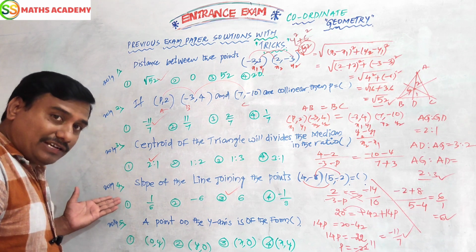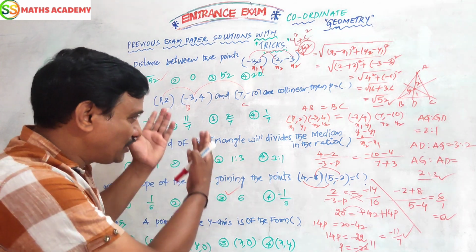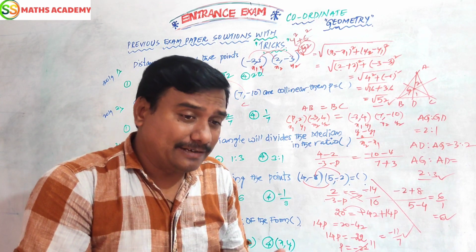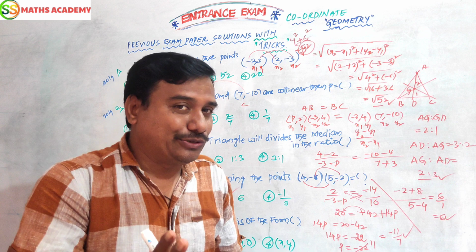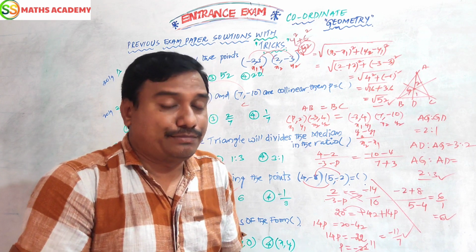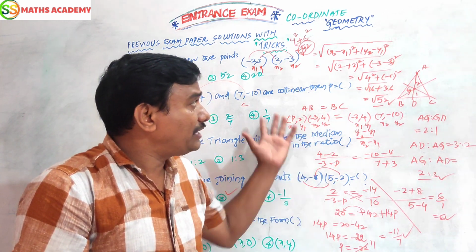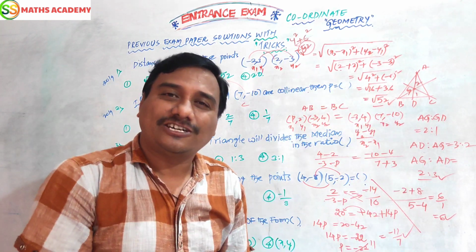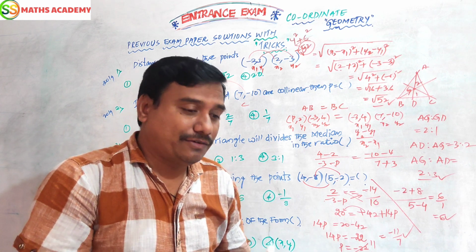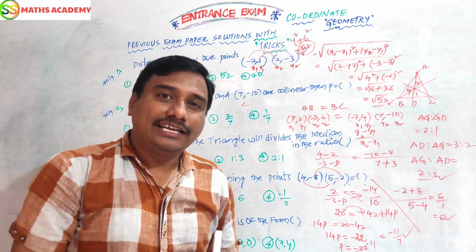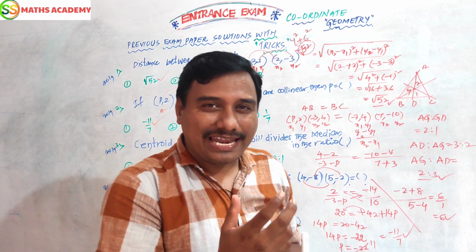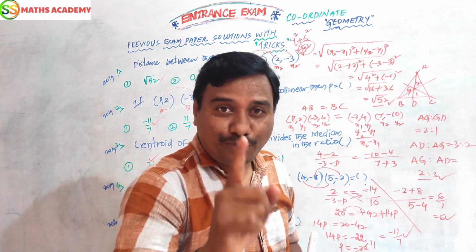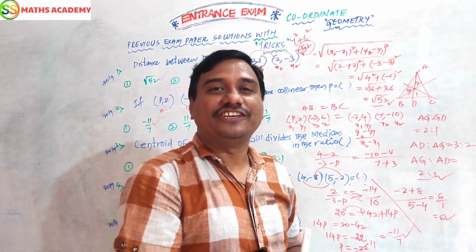Now it came on paper, one question is there. These questions are all in previous exams only. This is how I am explaining. Children, I am sharing my best knowledge with you, but you must practice many times. This is a shortcut way I am explaining. If you practice many times, you will make more shortcuts also, because everybody has a unique identity. Every flower gives a different smell, every person has a different ability. You believe in yourself, you can achieve anything.